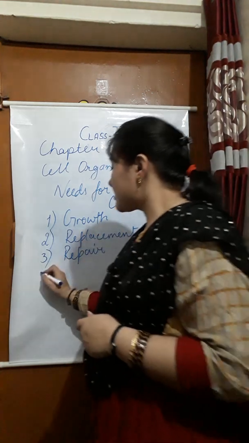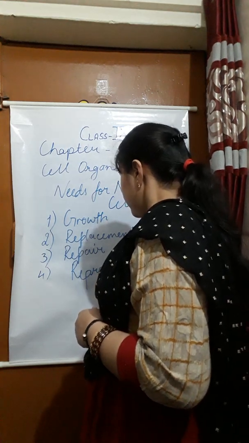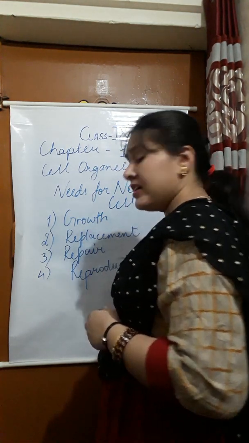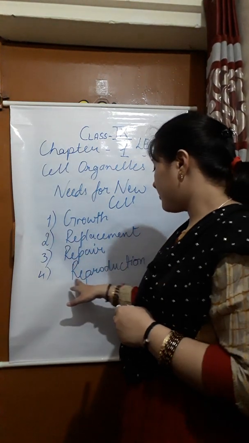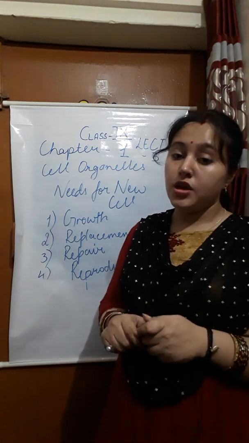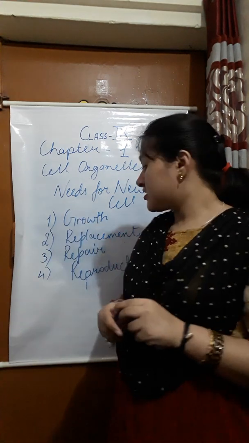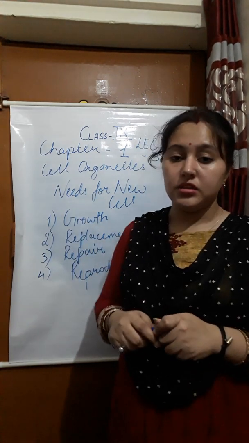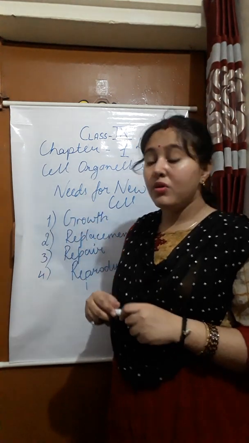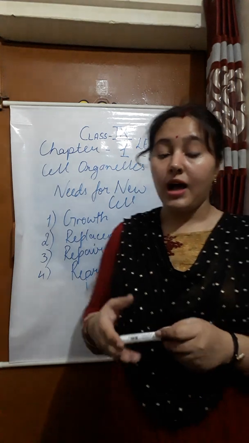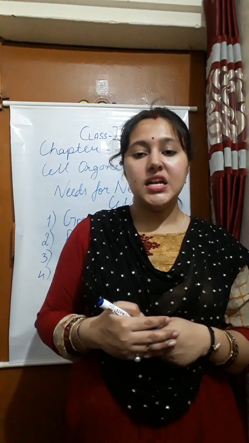Then the other need is for reproduction. If cells do not divide, reproduction can't take place, because when the male gamete and the female gamete mix together, reproduction occurs. So these are the needs for the new cell. Now that we have a new cell, we have cell division also. So our next topic is called cell division.